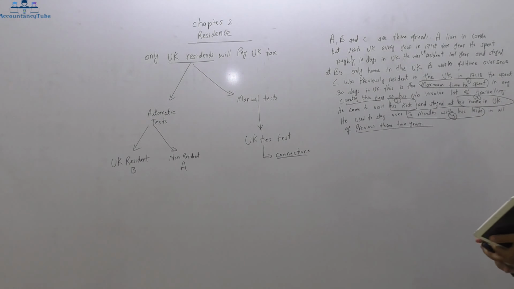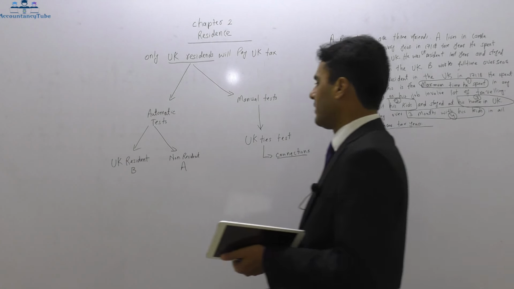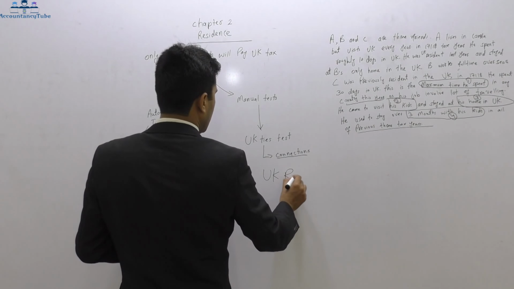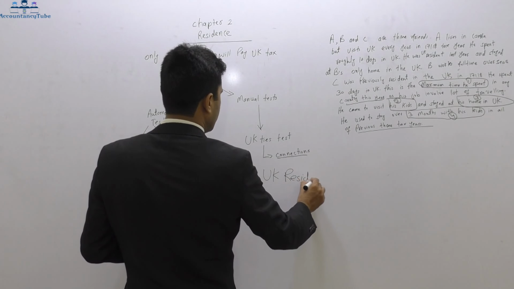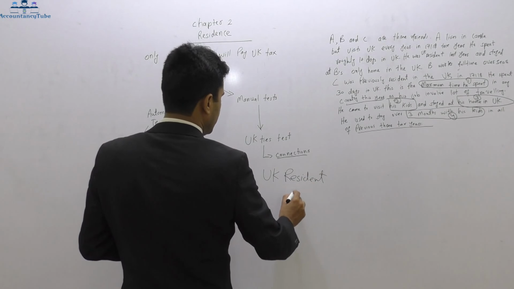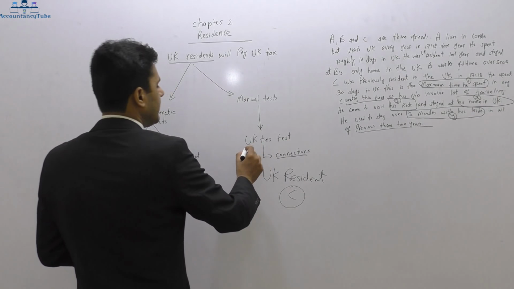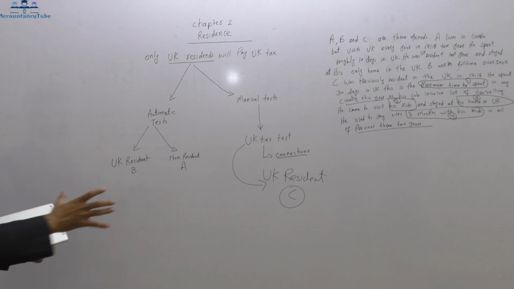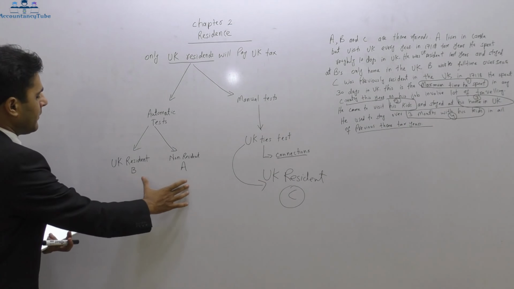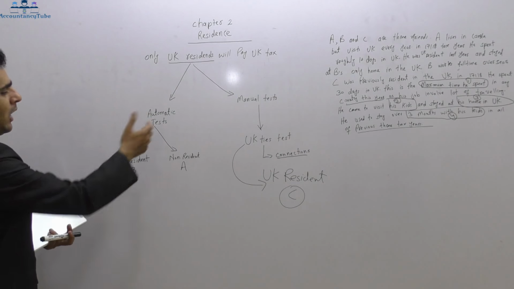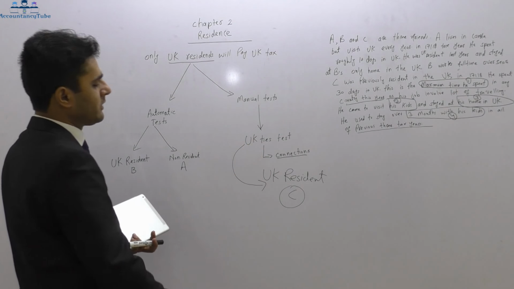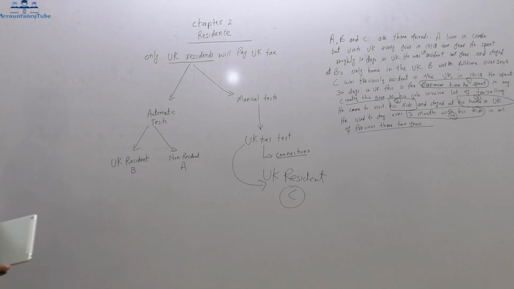So we got 4 ties, and that's why he will be considered UK resident. So who is C? C is UK resident under the UK ties tests. Because we could not consider his resident status with the help of the non-resident and resident automatic tests, we went to the manual tests, and with the help of the UK ties test, we can now tell that he is UK resident.